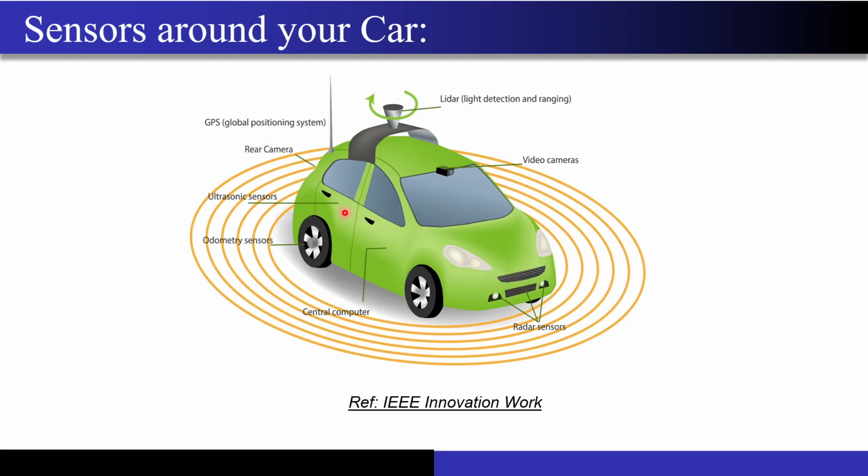So now, let's talk about something very realistic and a very latest development. We all want self-driving cars to be there as quickly as possible. This image has been taken from the IEEE innovation board. On top, what you are seeing is the lidar sensor. What the lidar does is send light pulses, even in a fraction of a second it may send thousands of light pulses around your environment. From the received signal, it will try to map the environment. Now why can the radar not do that job?